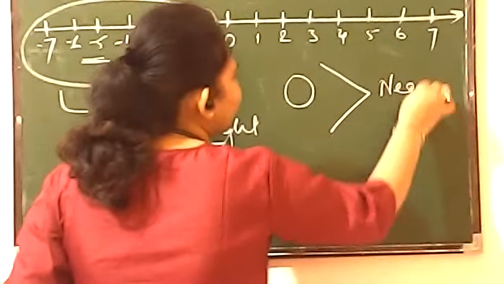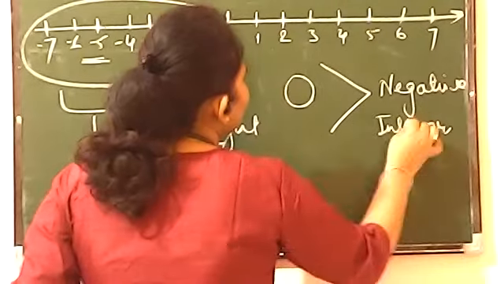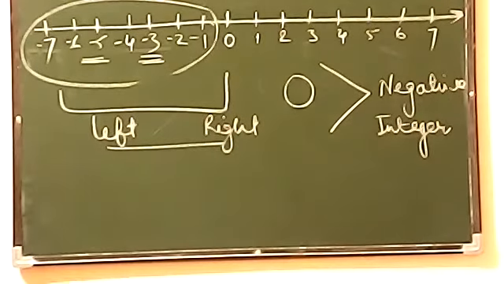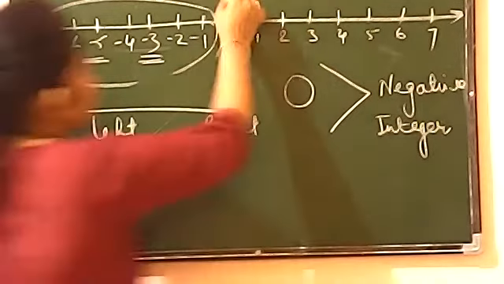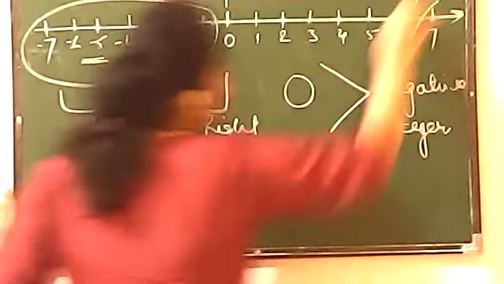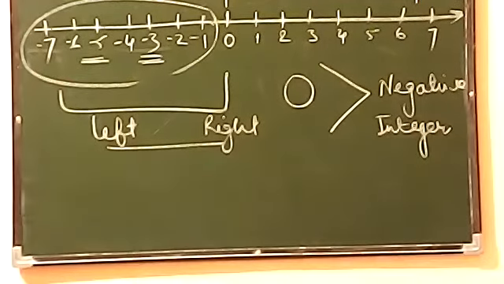Write it down in this point to remember, beta. Zero will always be greater than all the negative integers because zero is on right side and negative numbers are on left hand side. Okay. Now tell me, look at here, 0 and positive only.